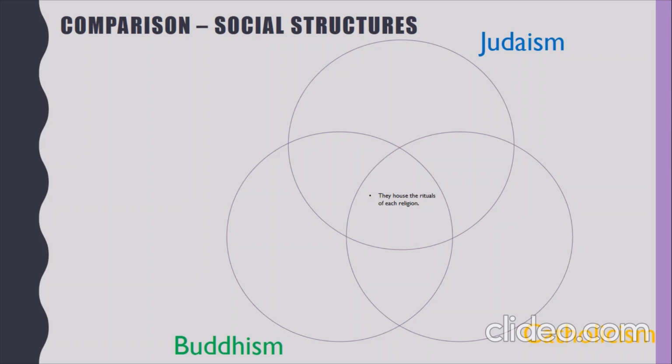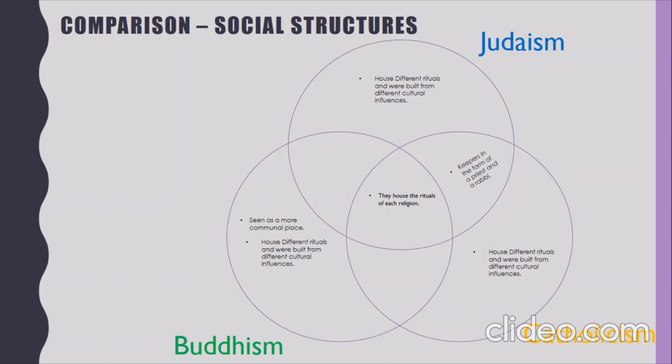When it comes to comparing these structures, they all house the rituals that are performed by the religion, and they are obviously all different because they house rituals for different religions. The similarity between the synagogue and the church is that they have keepers in the form of a priest and a rabbi. This does not apply to Buddhism, as the temple is seen as a more communal place for all. I struggle to find similarities between the temple and other worshipping structures, other than the fact that each structure is seen as a house for each religion's worshipping head.